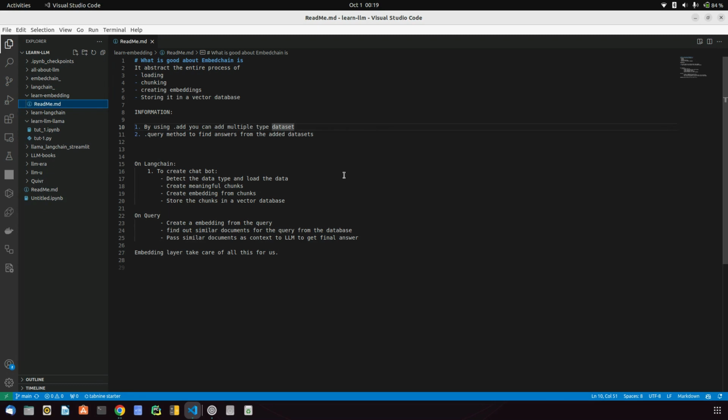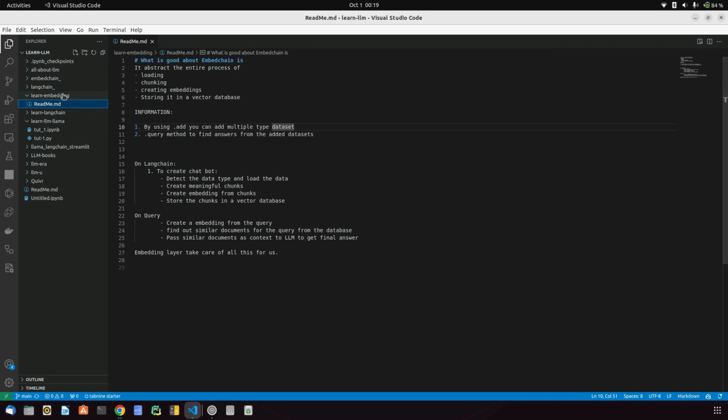This whole process is handled in Embedchain by simply using .add to add or load the data, and .query to ask your questions. So it's an abstraction of this whole process. You don't need to worry about the whole process that we do in LangChain.